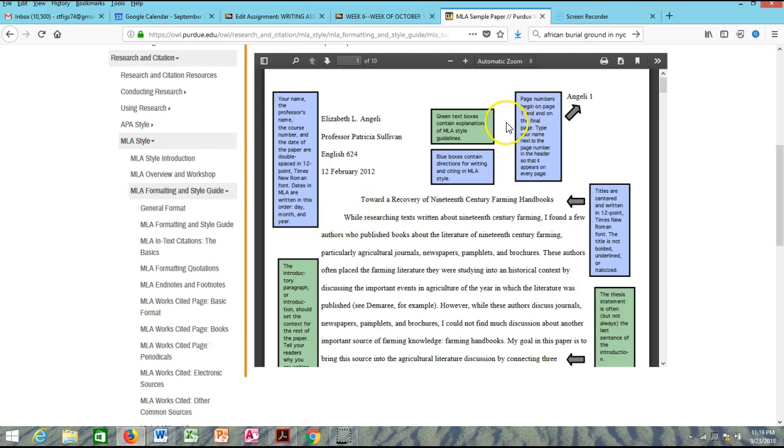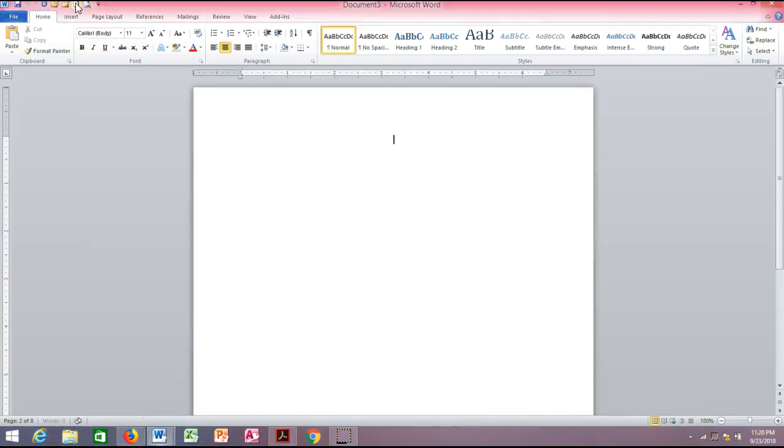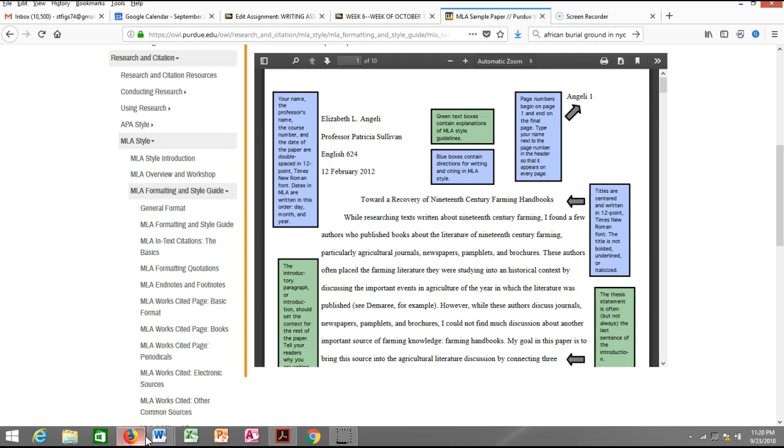So I'm going to show you how you can do this without having to remember to enter 2 or 3 times and do all of this stuff manually. We're going to do this automatically. So let's go into a brand new page in our Word document. You'll notice that by default, I'm in the center. You may be at the left margin. So let's go over to the left margin. Now, your paper has to be Times New Roman, 12 point. That's your font size.